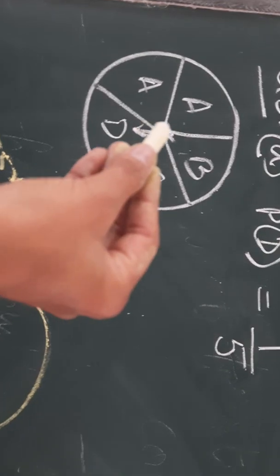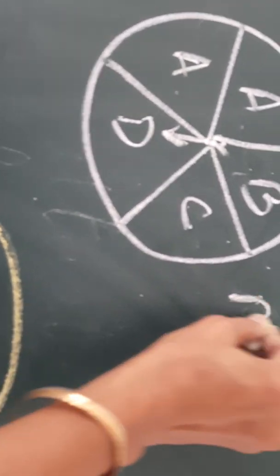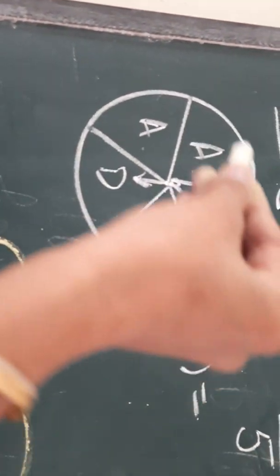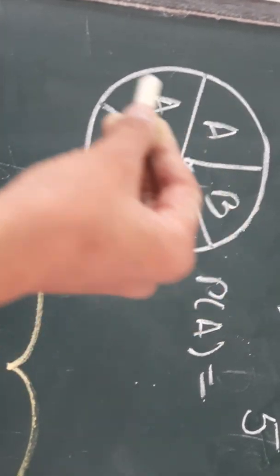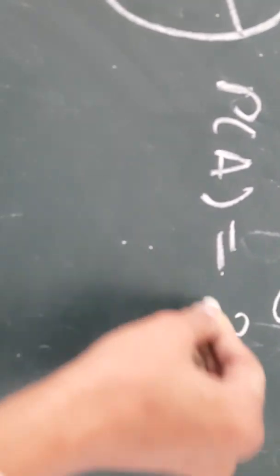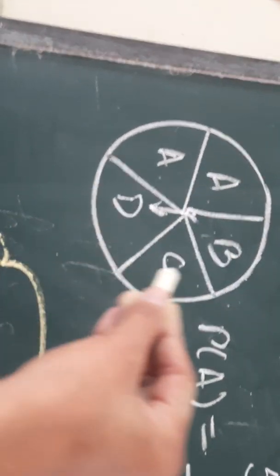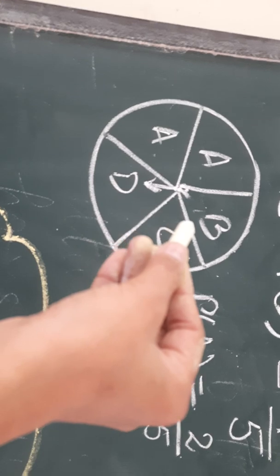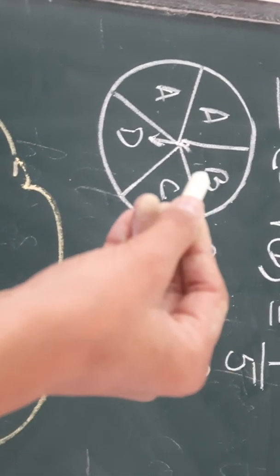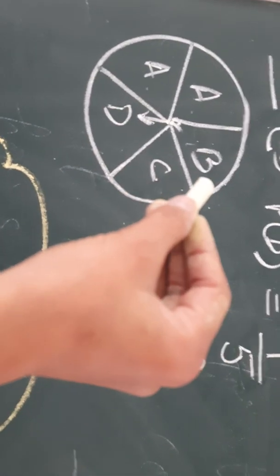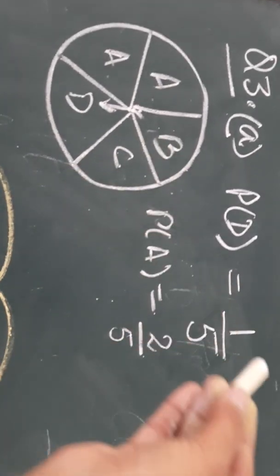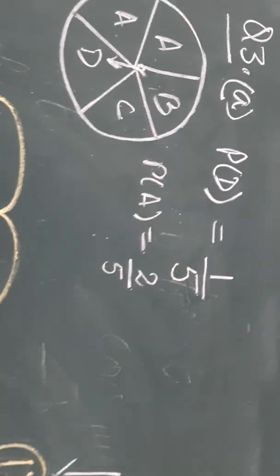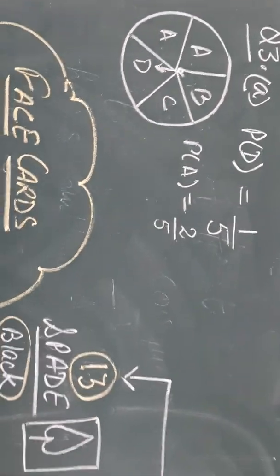If they ask you the probability of A, we can answer it as probability of A is equal to... Now how many outcomes are there for A? There are 2 sectors for A, so we'll take 2 in the numerator divided by total 5 sectors. Now probability of B, if they ask you, we have discussed in the previous lecture. B is coming one time, so 1 divided by total 5. For C it is again 1 by 5. So these are the probabilities that we have done.